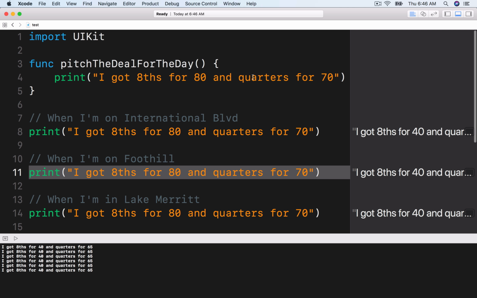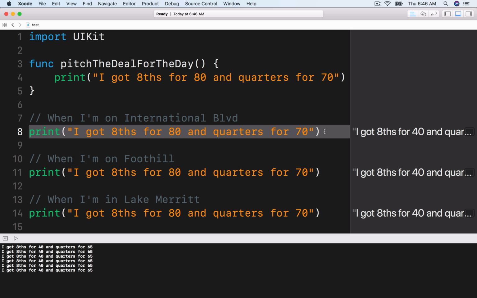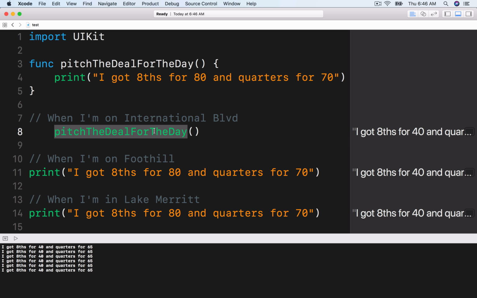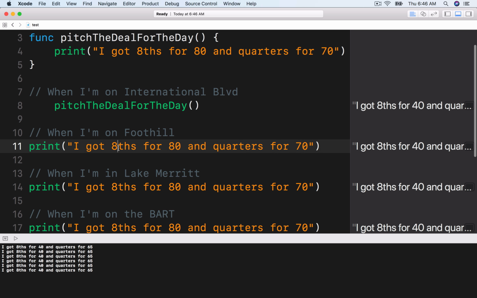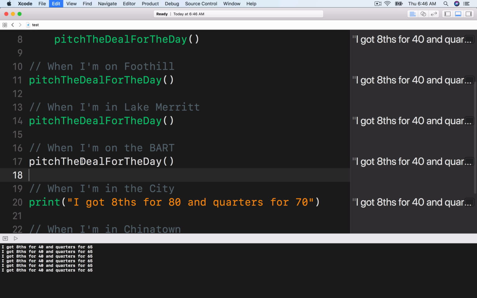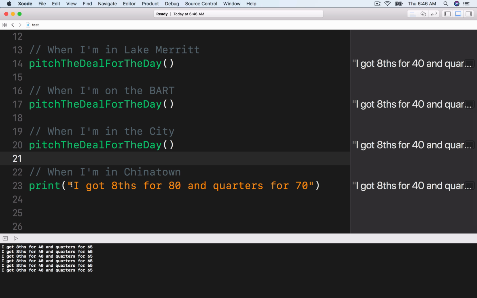So how we could follow that mantra is we're gonna get rid of this, and we're gonna give it pitch the deal for the day. All right. So in every print statement, I'm just going to replace it for this print deal of the day.